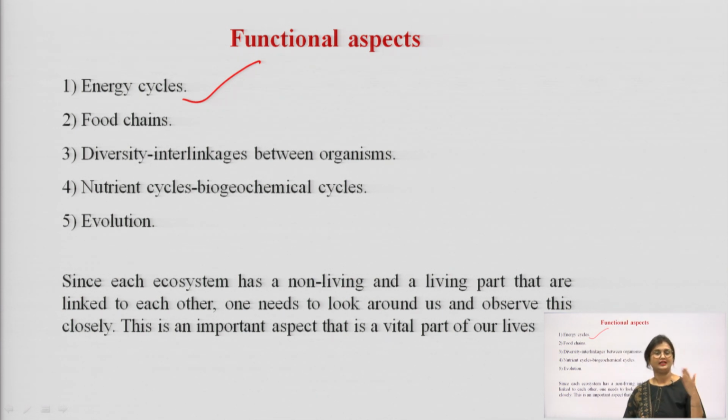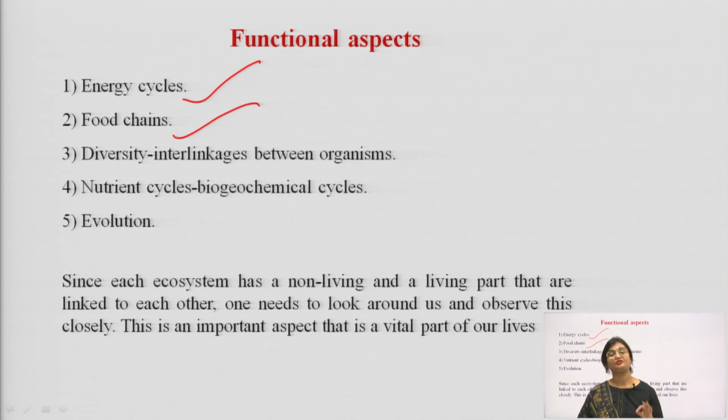Apart from this, the next important aspect which is affecting the functionality of an ecosystem is the food chain. A food chain is generally made up of three major biotic components. I am not talking about the abiotic ones. Let us first discuss the three major biotic components, starting with producers. They produce the food material for the consumers. So, producers, consumers and decomposers.